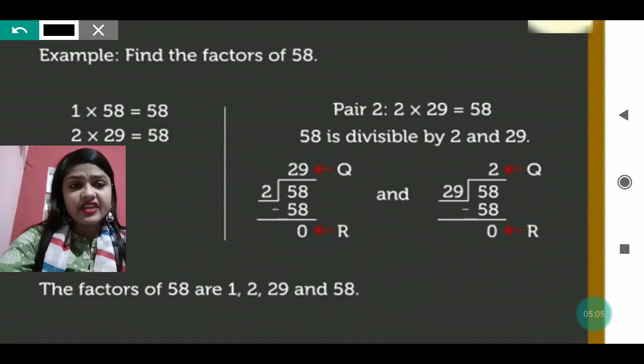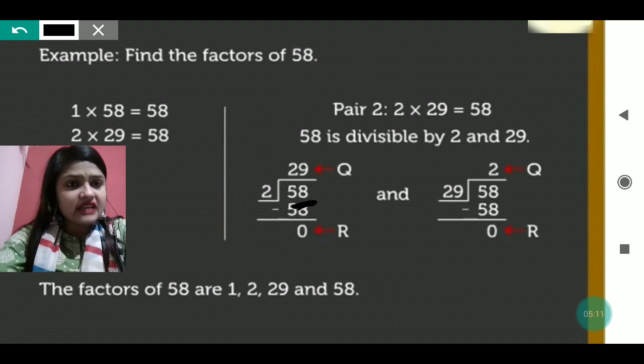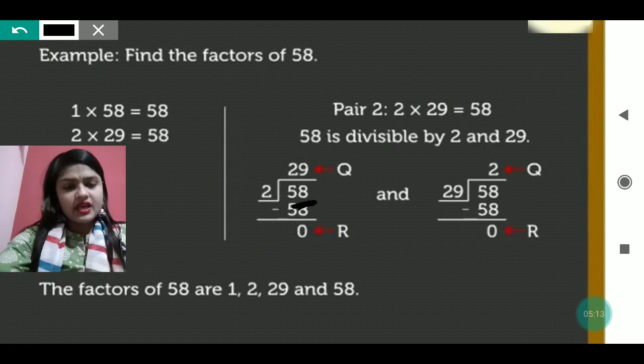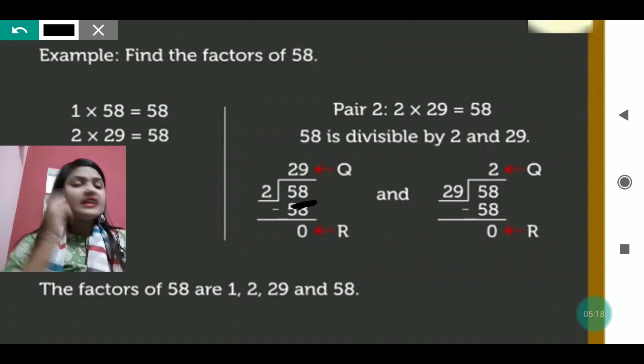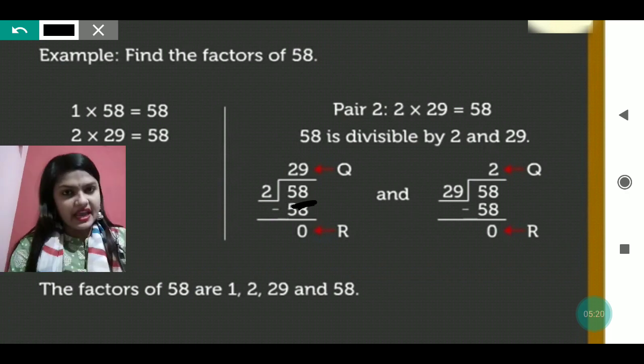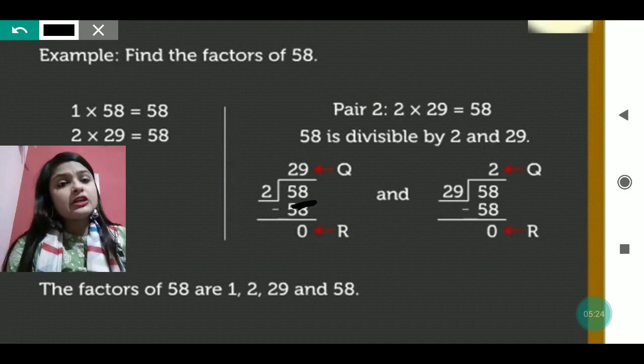So 58 can be divisible by the table of 2, because 8 is coming in the last, and 8 is an even number. So it can be divisible by, sorry, it can be divisible by 2. So with 2, if we are dividing 58, then we are getting 29.